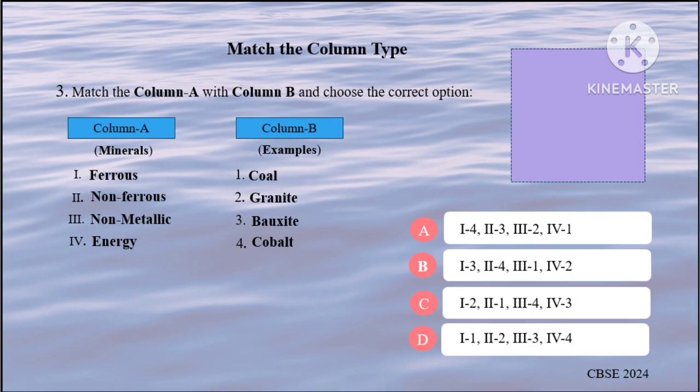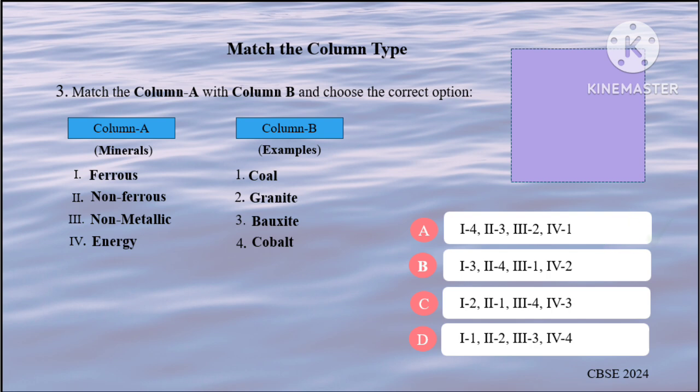Next question. First, ferrous. Ferrous includes iron, nickel, cobalt, and manganese. So ferrous can be matched to cobalt. Aluminium is non-ferrous, so we can match bauxite with non-ferrous. Granite is a non-metallic mineral, so non-metallic can be matched to granite. Energy minerals provide power or energy. It includes coal, petroleum, and natural gas. So we can match energy with coal. So the correct option will be A.